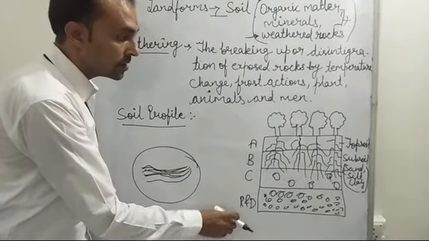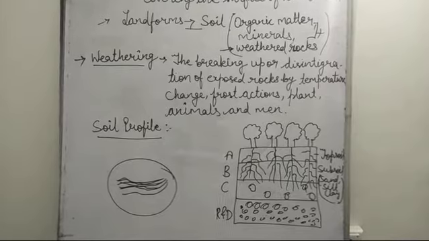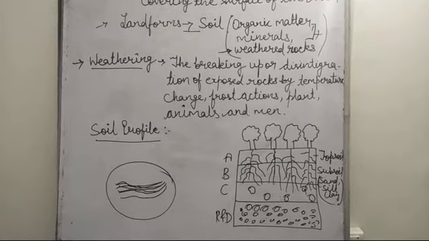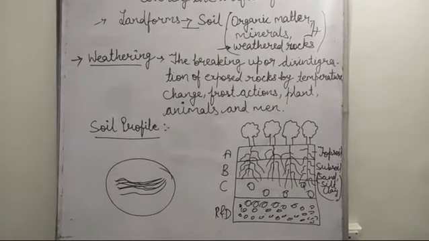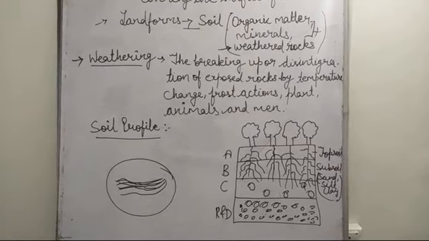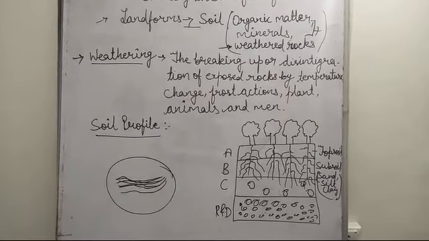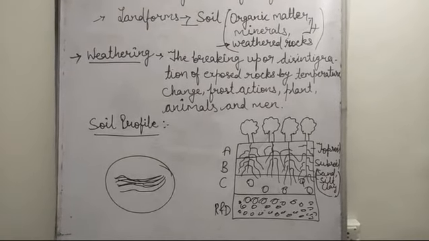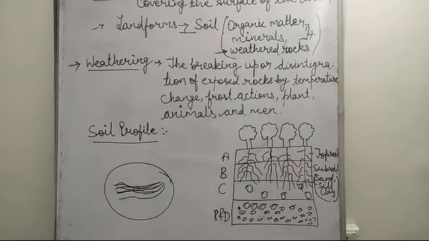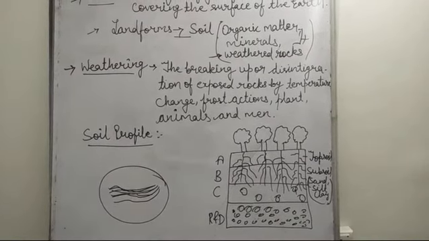Now let's discuss these layers of the soil profile in detail. Topsoil, which is indicated by A, is the layer which is dark in color and has a fine texture. It has a high content of organic matter or humus and is vital for plant growth. Then the second layer is known as subsoil, which is made up of sand, silt and clay. This is the layer just below the topsoil and has only minor amounts of organic matter.